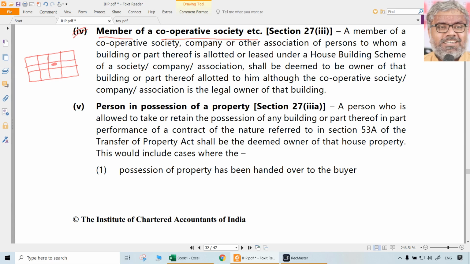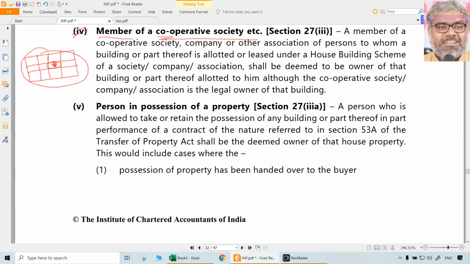They themselves unite together and they buy a huge plot of land and they will divide among themselves, and each of them will be allotted some portion of that. But legal ownership of that may not be with the individual person. And sometimes it so happens that these people cannot sell the property to anybody they want without the consent of the society. So basically the cooperative society itself will have control on this entire project. Like this, so many cases will happen.